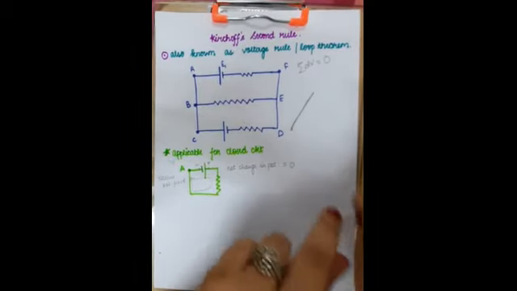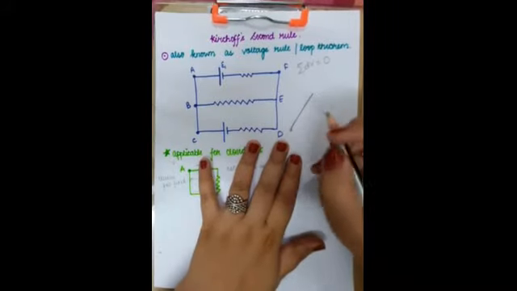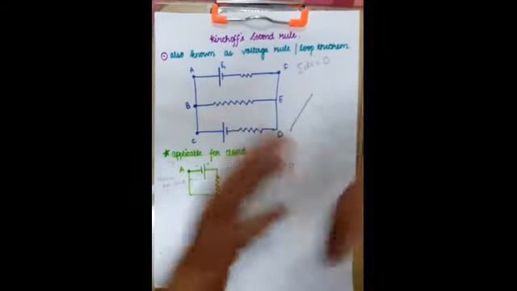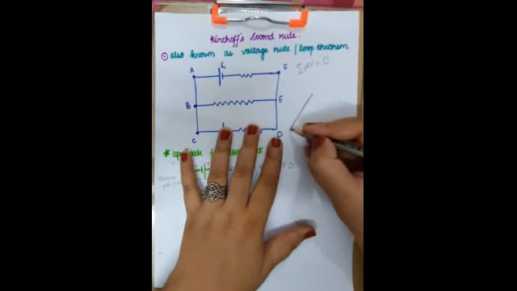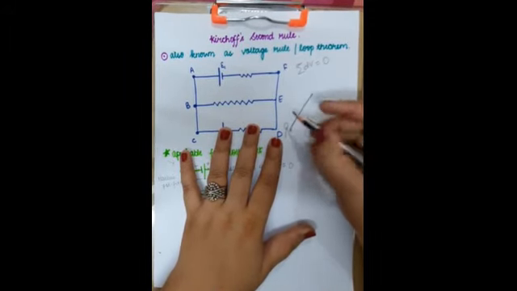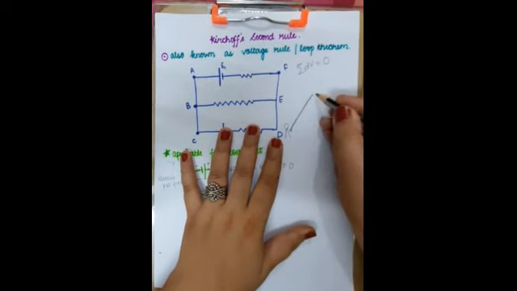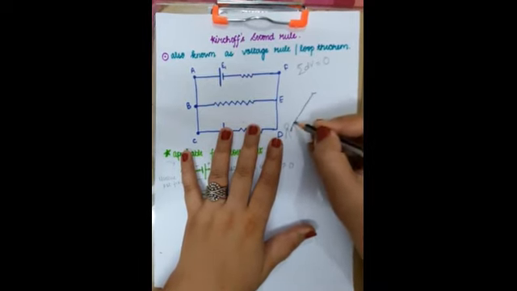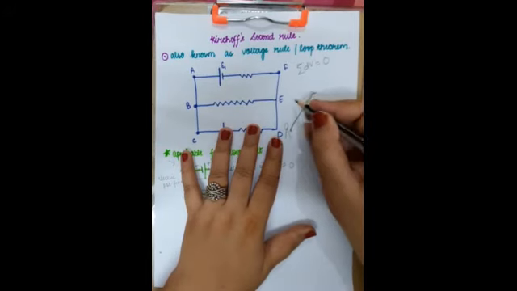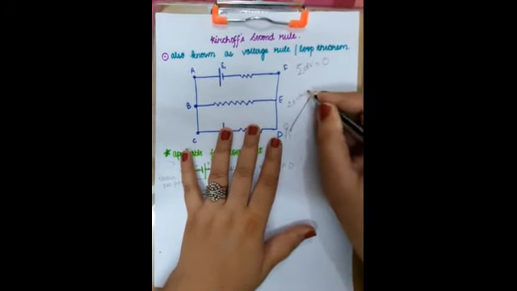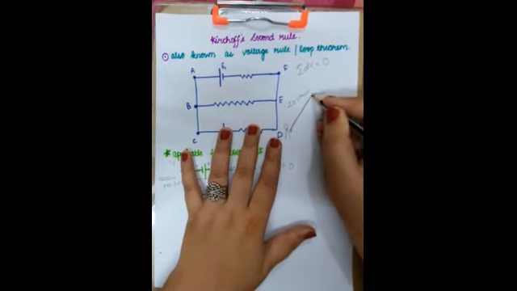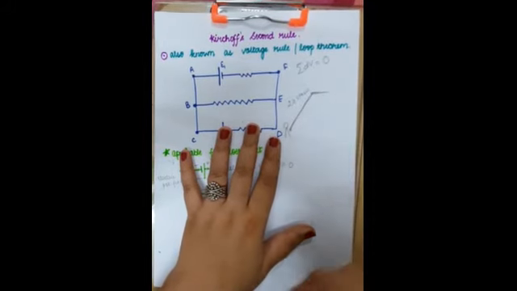But before that, let me tell you a general example from our daily lives. Suppose you are going upstairs, and to reach this point you have to climb some 20 stairs, and this is some leveled ground here.